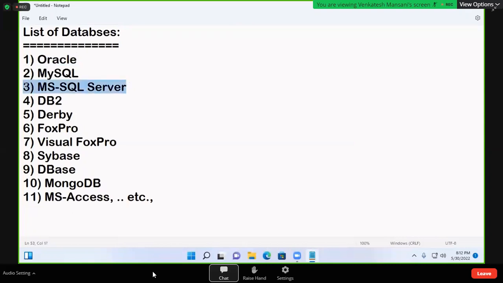MS SQL Server is a database, but SQL is a language. Oracle can understand SQL, MySQL can understand SQL, SQL Server can understand SQL. All databases can understand SQL. You install any database, that database software can understand only one language, that is SQL.